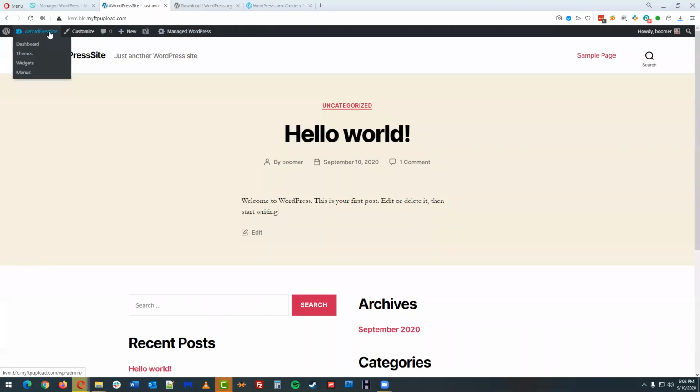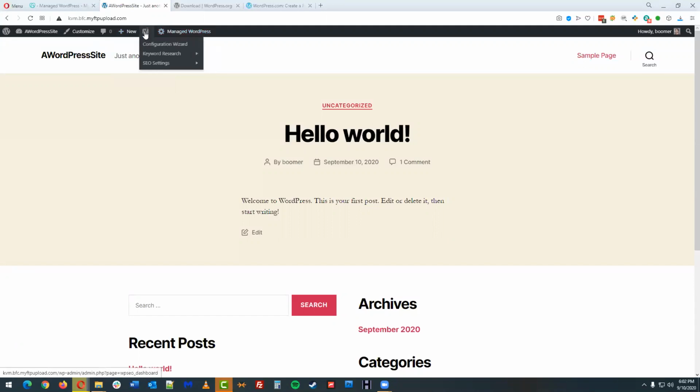If you hover over a WordPress site, this is the name of the site again. It gives us a little drop-down menu to jump to a few core areas of the admin side. We could jump straight to the WordPress theme customizer, which we'll also look at. If we had any pending comments, those would show up here. This new option is going to let us quickly create a new post, like a blog post. Add new media, so those are pictures, JPEGs, PDFs, video files, things like that. We could create a new page or create a new user.